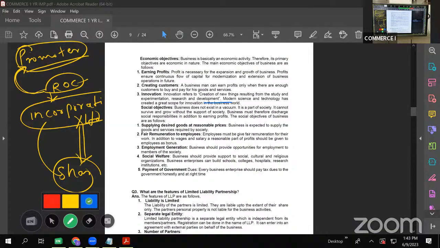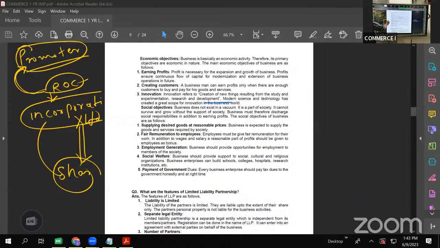See, any business is surviving in the society, so they should not try to cheat the customers in the society. They should earn profits, but by fair means, legal means. So they should try to minimize the profit. They should try to sell the products at a very competitive price, at a cheaper rate, not to cheat the customers. Okay, that is the first social responsibility or first social objective of any business.